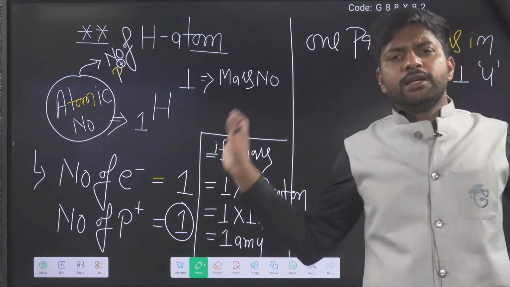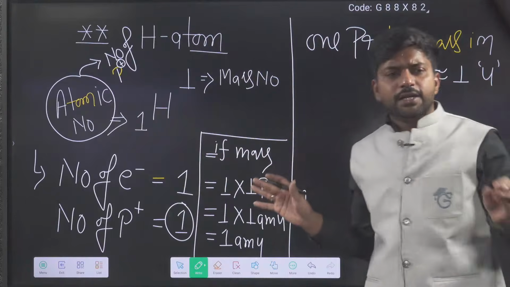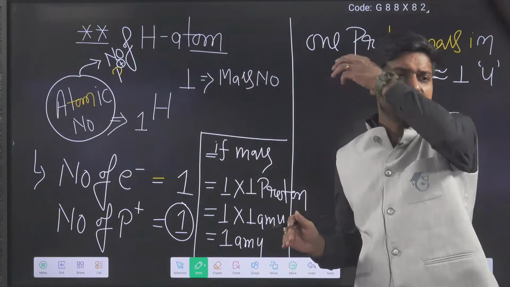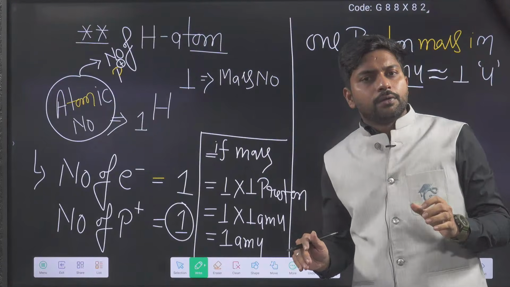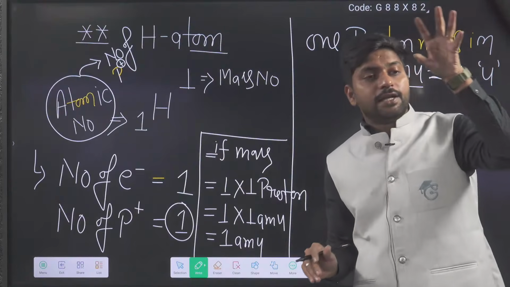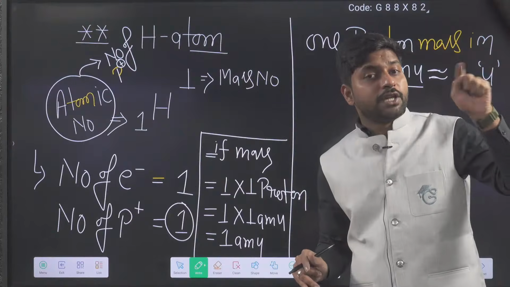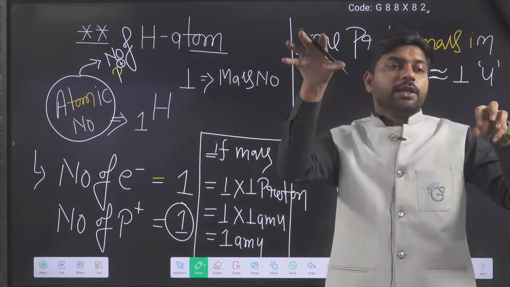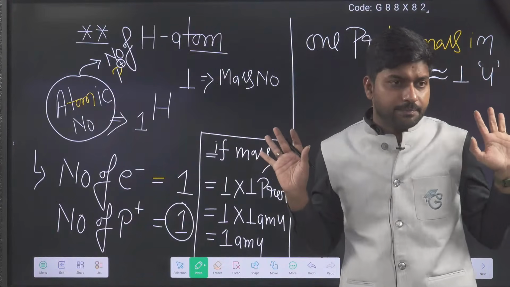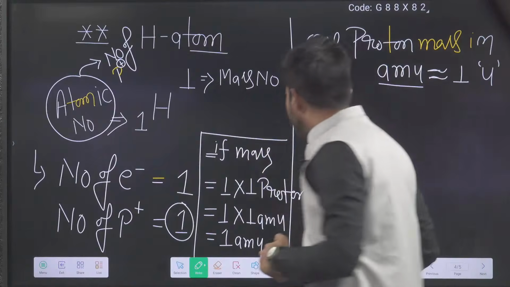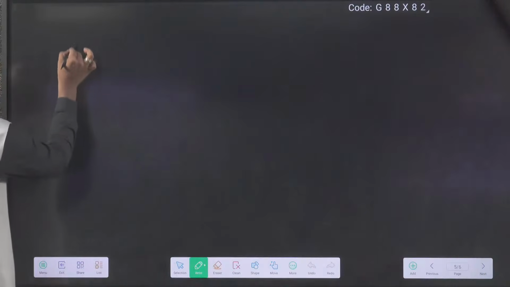So the scientists are satisfied that no issue came with their point. What was their point? Inside the atom, electrons and protons are present. Next example they took was the helium atom.